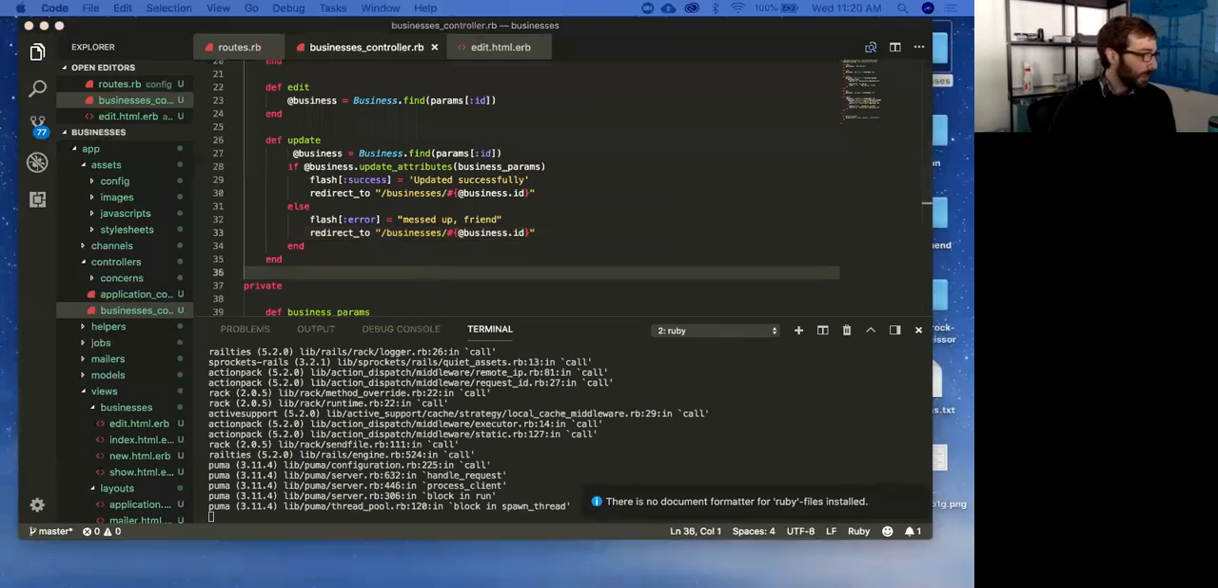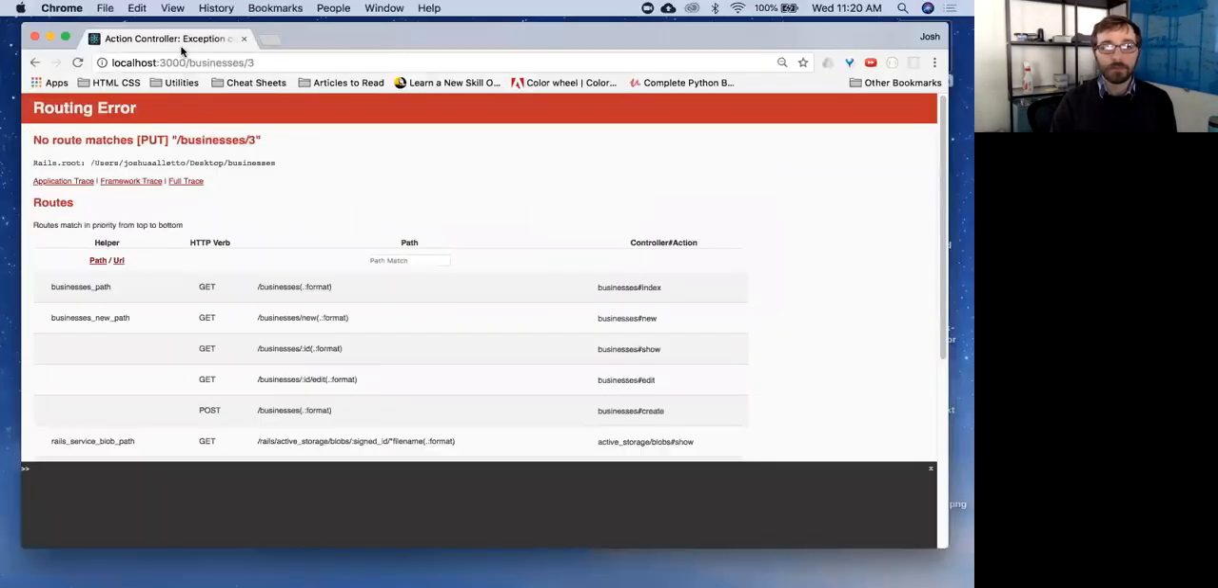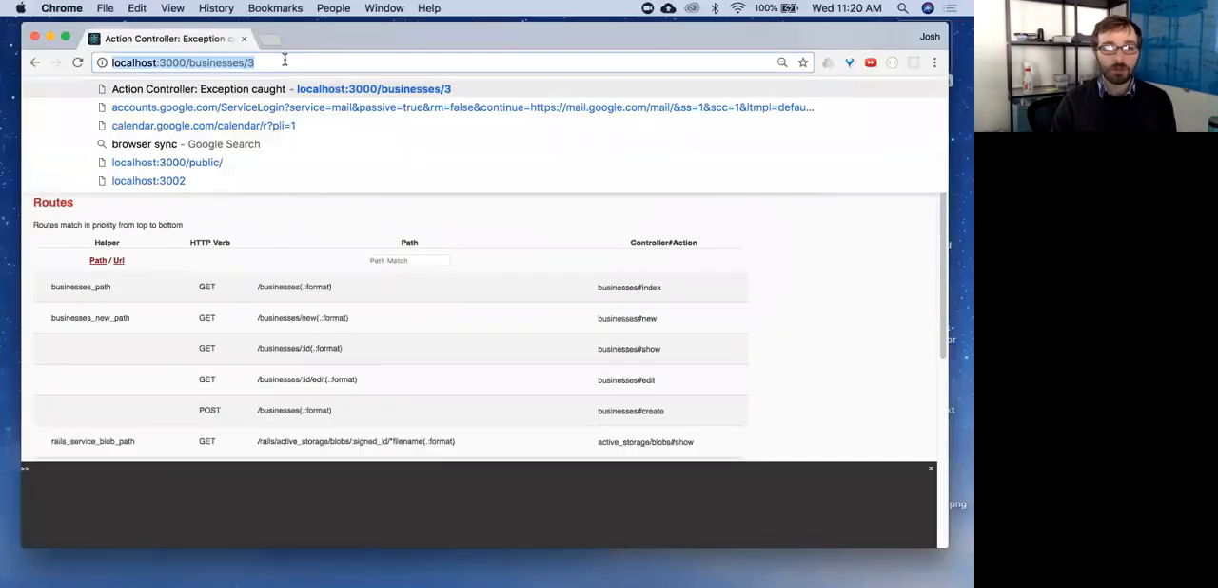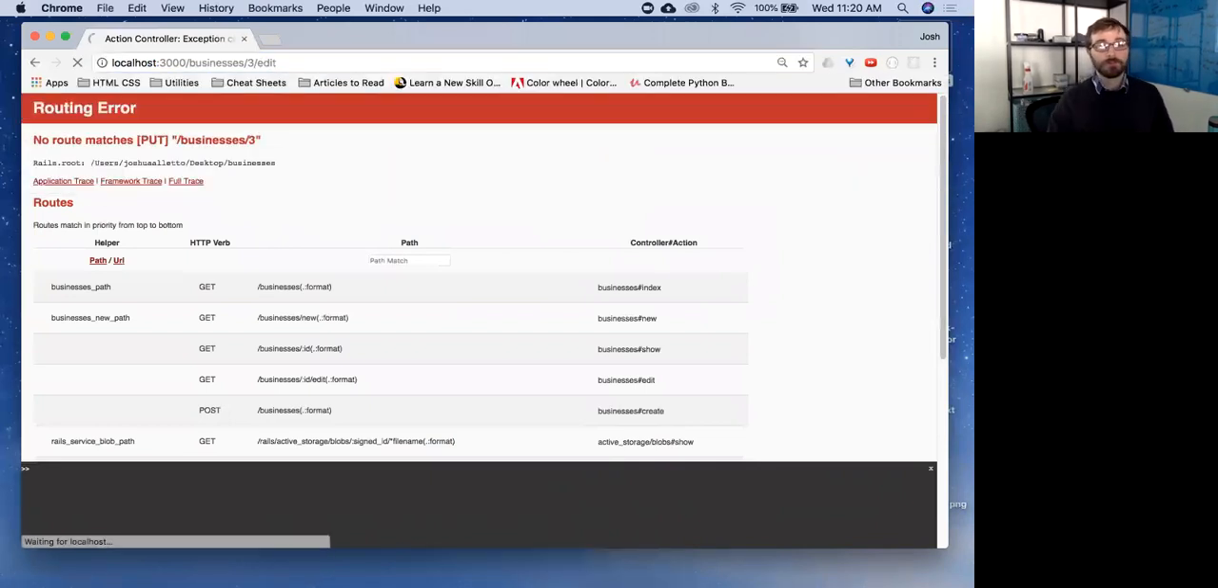Let's add, what is this? Is this delete, delete, delete? Cool. Let's try this out. Let's go, what do we want to do? We want to go to 3, edit. Oh, wait a minute.